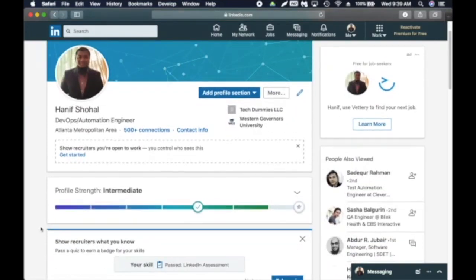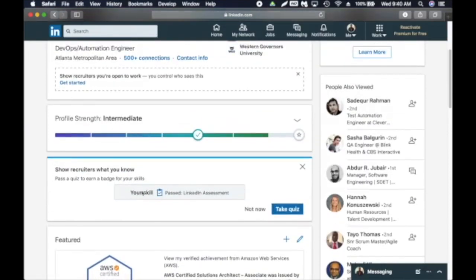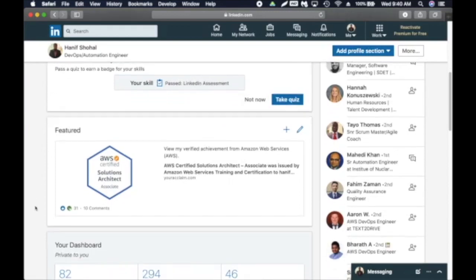So here I'm going to go to my profile and kind of show you how you can add information. So here basically add your name and the title you're working or you want to be in, and then the company you're working for, your education. So you can just click on edit here and you can update all this information. And don't worry about this. These are more done by LinkedIn. They assess your profile and say how good it is. And you can also take certain skill assessments. So I have recently taken a quiz about AWS, and it's going to show in your profile, which is good.